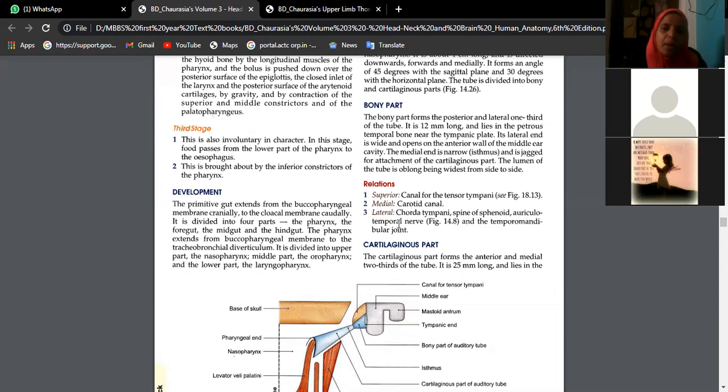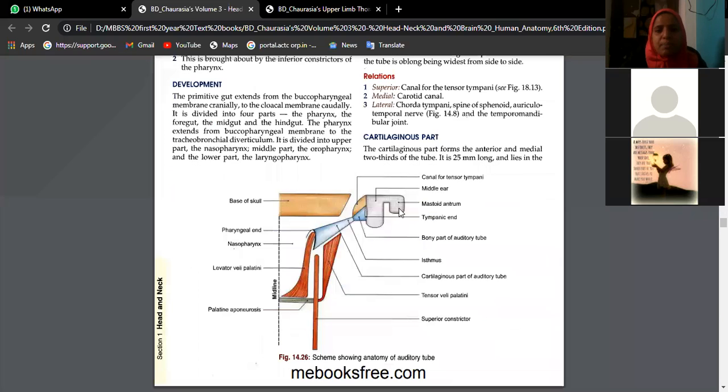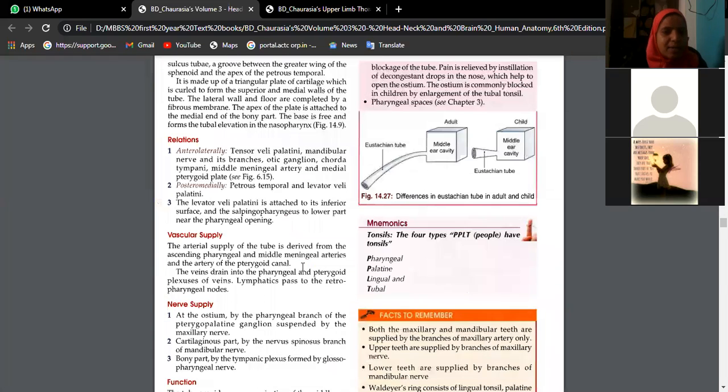In the base of the skull we have so many foramina, holes. The carotid canal gives passage to the internal carotid artery. Laterally, it is related to the chorda tympani nerve, a branch of the facial nerve. Then we have this particular blue part, which is the cartilaginous part, which forms the anterior and medial two-thirds of the tube. It is 25 mm. It lies in the sulcus tubae.